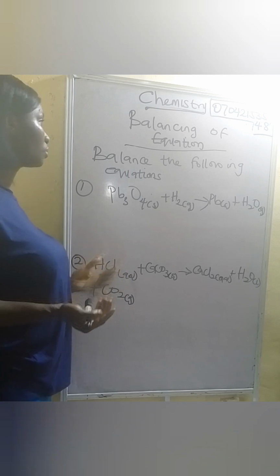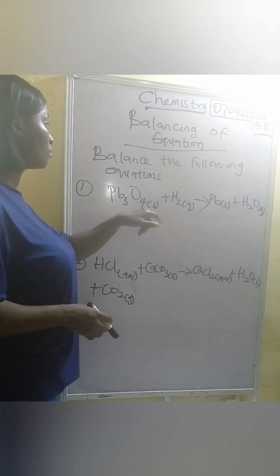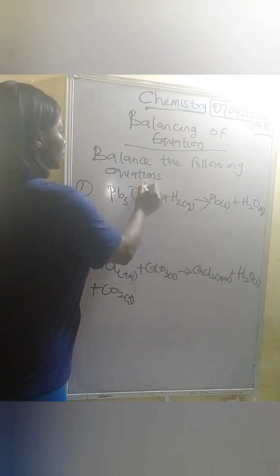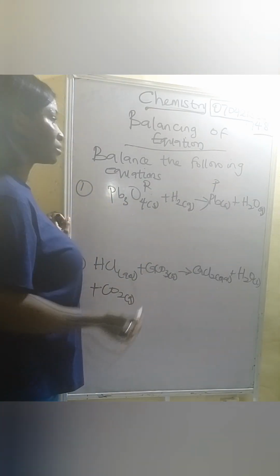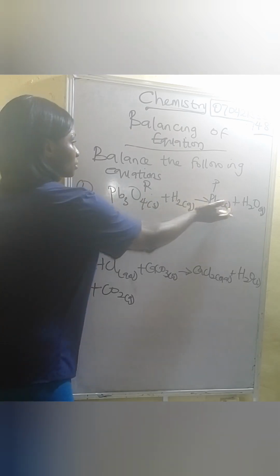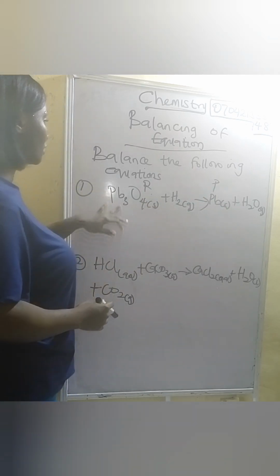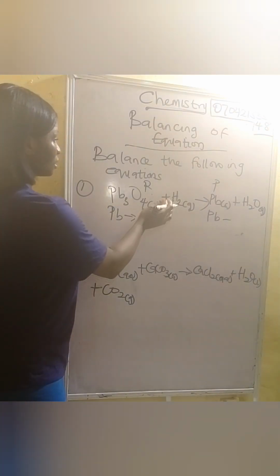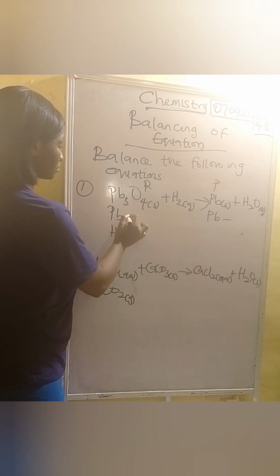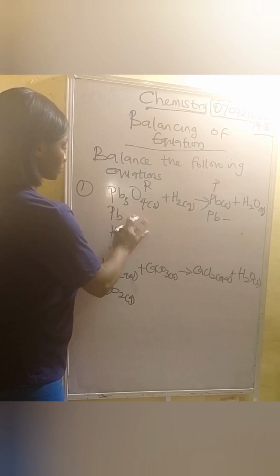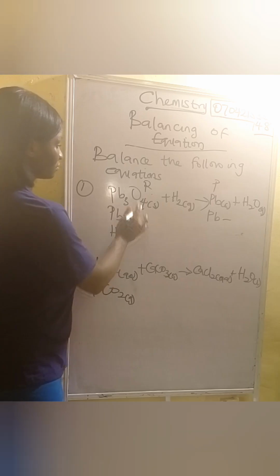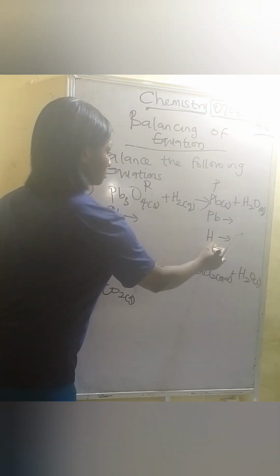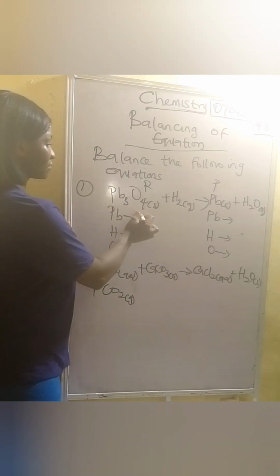So we have to balance the following equation. We have Pb3O4 plus hydrogen gas giving us Pb plus H2O. As we all know, this is the reactant side and this is the product side. So we must ensure that the reactant side is balanced with the product side. If you observe now, let's write out all the elements. Let's start with hydrogen, then followed by oxygen. So here too we have hydrogen followed by oxygen.